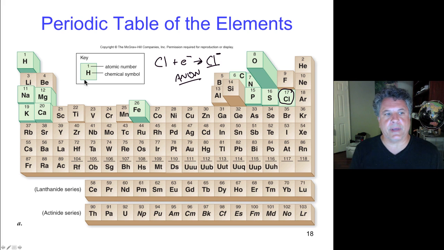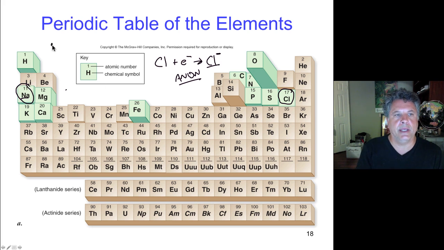So if we come over here to sodium, you see that sodium's a lot like magnesium, except it has one fewer electron. Sodium only has to give up one electron, to dump it, to basically clear its outermost energy level and just go to the first and second energy levels. You can configure that yourself if you want to. Go ahead and draw a nucleus and draw your energy levels and see that that is true for sodium.